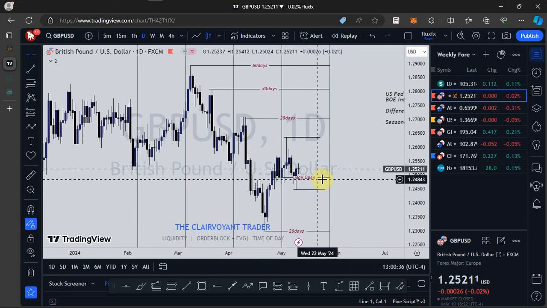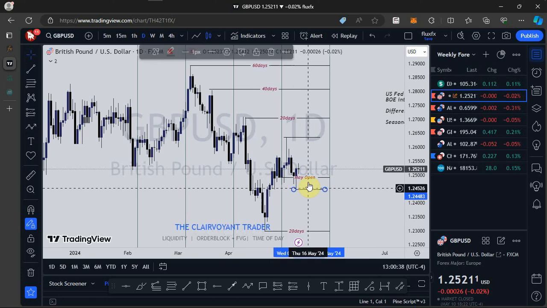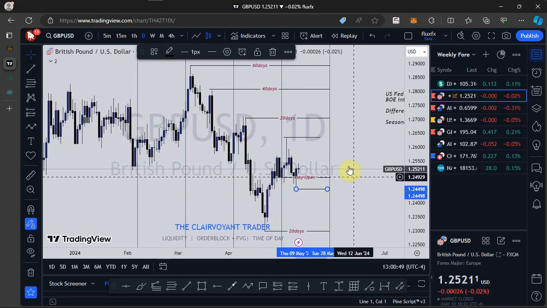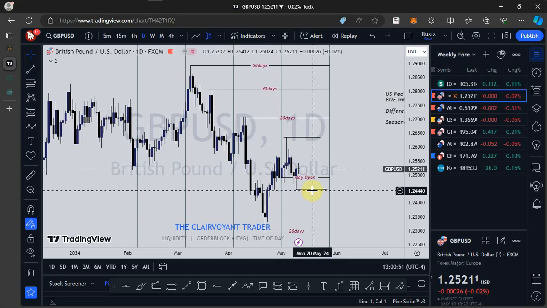So going into next week, so far as I'm bullish on the dollar index, then definitely I'll be expecting to see price giving us a bearish sentiment on GBP USD.